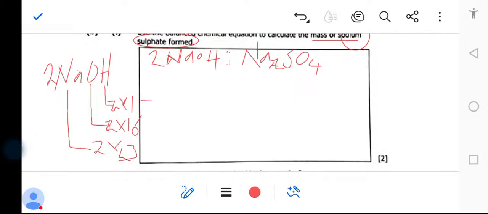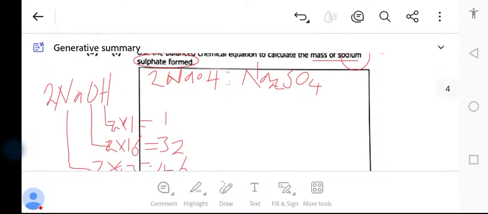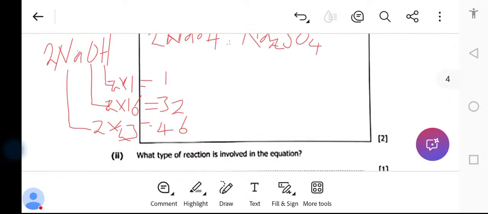So what do we find as the total here? 16 times 2 is 32. And here we have 23 times 2, we have 46. So we need to add them now. 46 plus 32, plus the 2 from hydrogen, so meaning we have